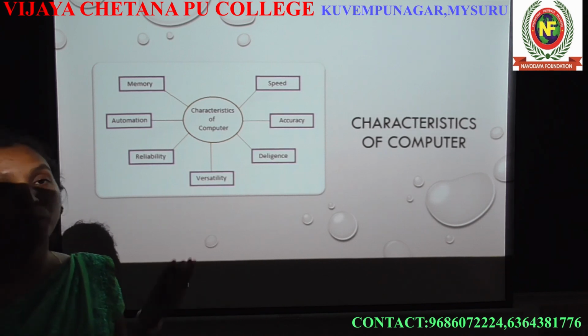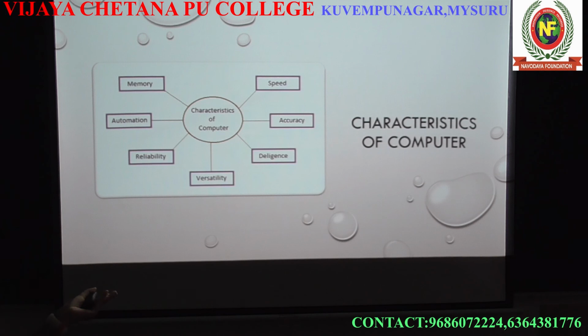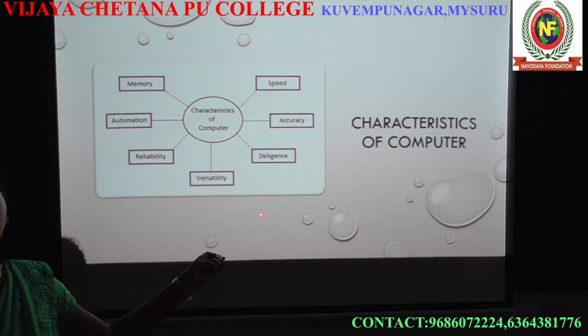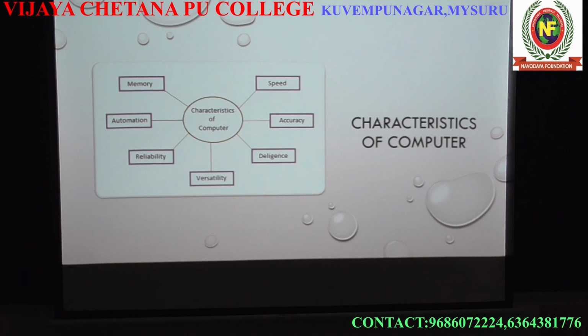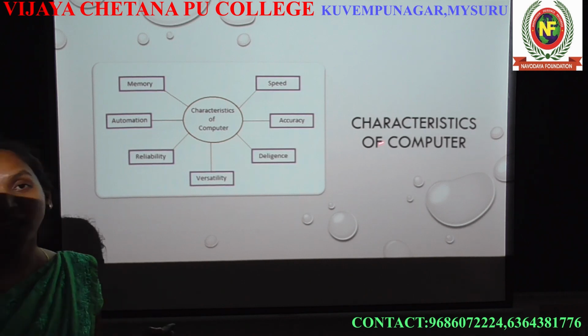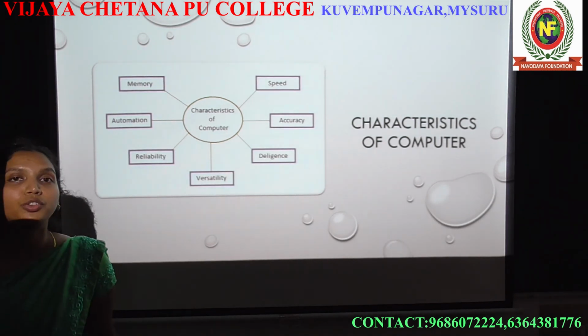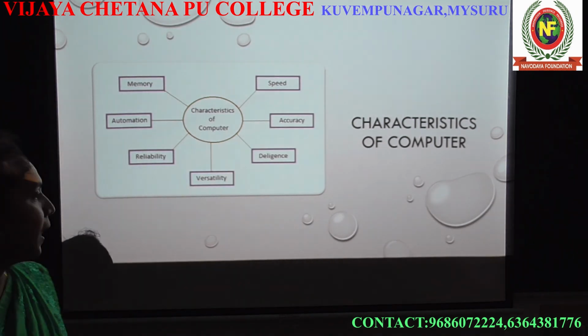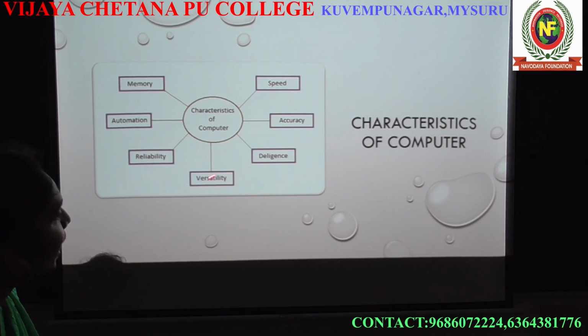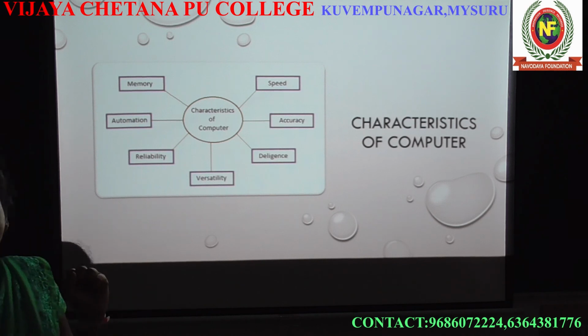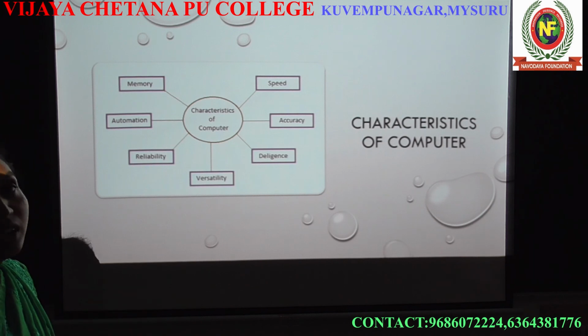That's why it became more popular in the world, because of this multi-talent. This is nothing but versatility. The computer is versatile, which means it gives many different kinds of talent to a human being. We can play music, we can play video, we can play games, right? We can do some work.